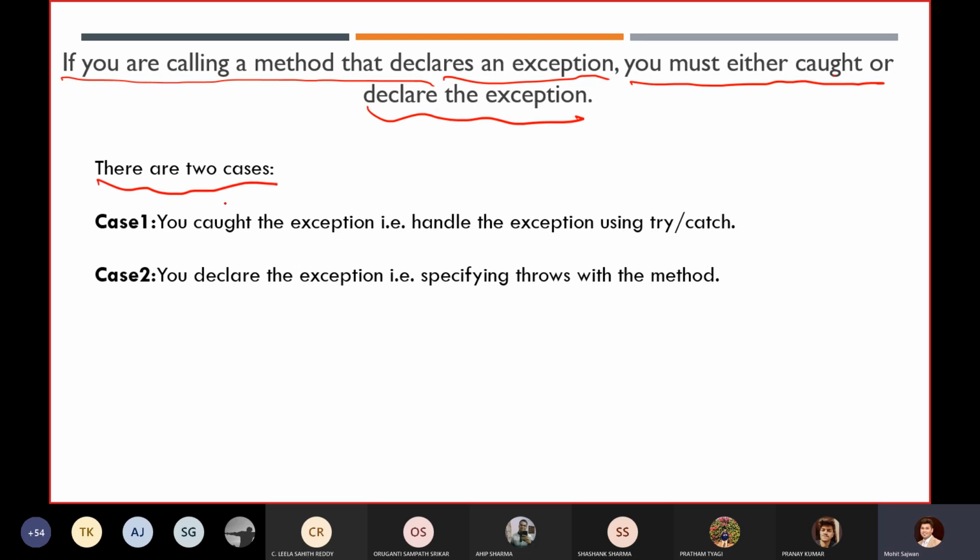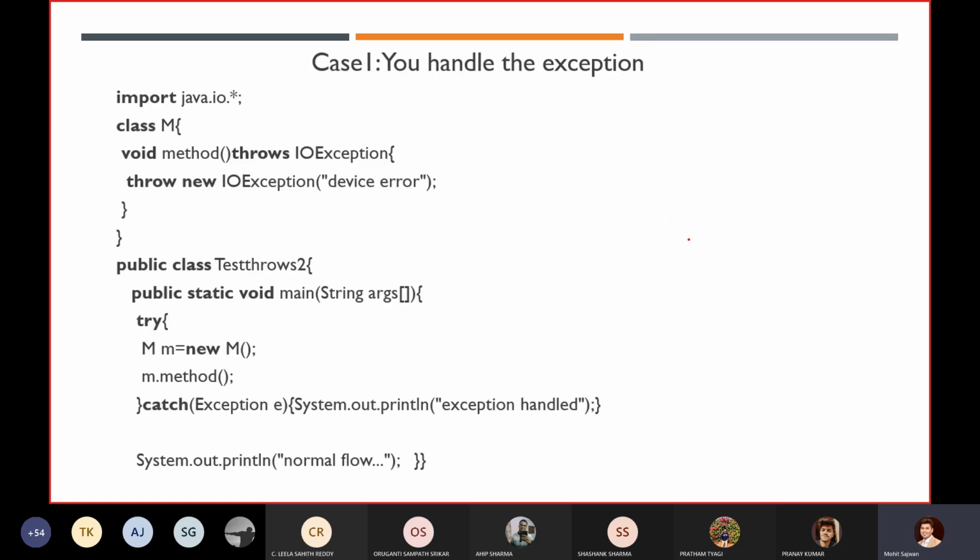So let's go for the 2 cases. Our first case is you catch the exception, that is, handle the exception with try and catch. Let's take our first example. Inside our public static void main, String args, we are creating an object of this class, right? Till now everything is fine. Now we are calling this method, m.method. Inside this method, we have created an explicit exception object.